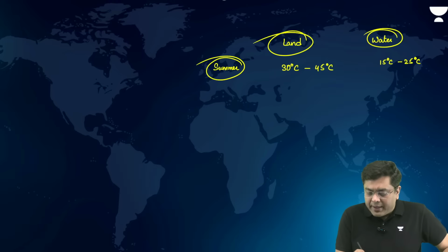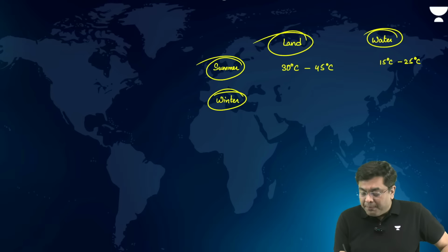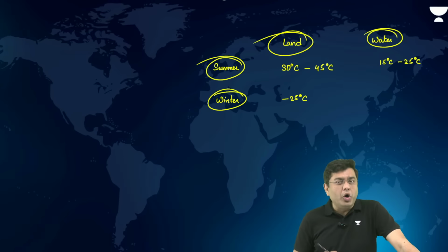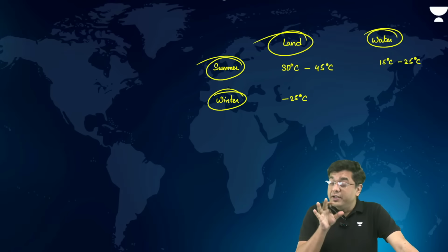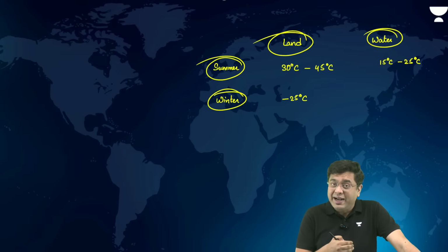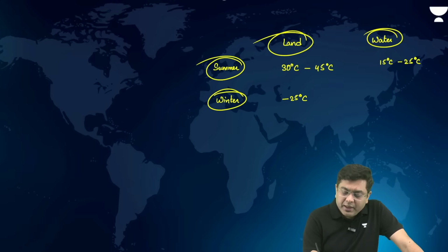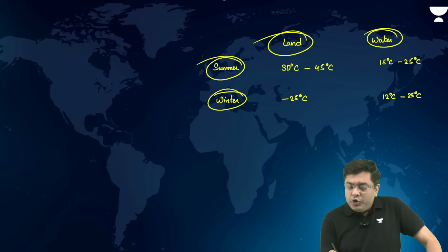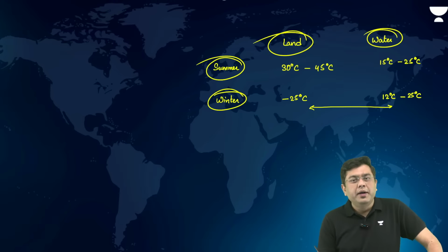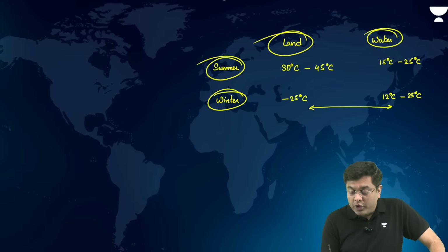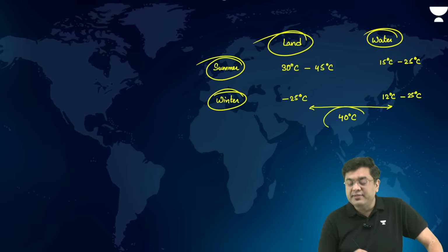Now during winter, the land temperature can plummet, and we have seen it can plummet to around minus 25 degrees Celsius as well. But when we talk about the water body, it holds that heat. During winter, the water is comparatively warmer as compared to the land. So here you will have maybe around 10 or 12 degrees Celsius to maybe around 25 again. So here you observe the temperature difference. Temperature difference during the winter months is close to around 40 degrees Celsius, 30 to 40 degrees Celsius.